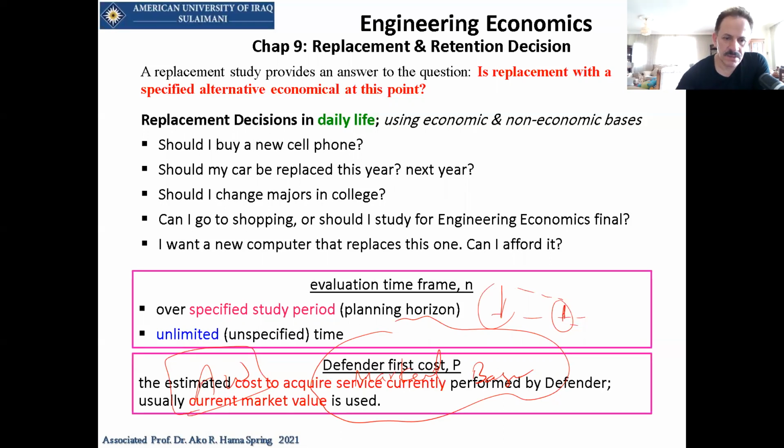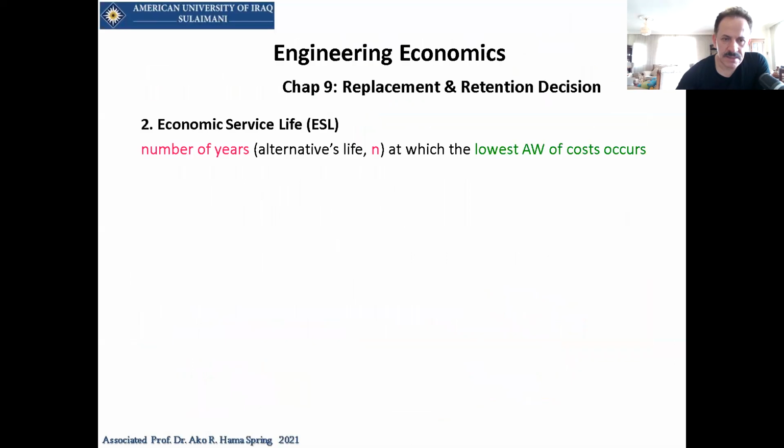Now, as a review, the way that we did it, we first of all found the economic service life, and this is very important for us. N is the number of years, for example the first year, the first 2 years, the first 3 years.